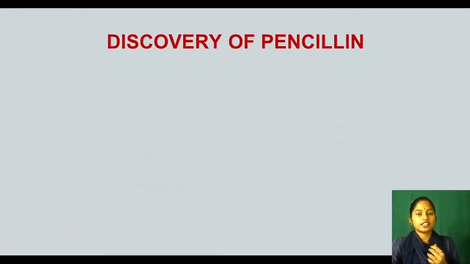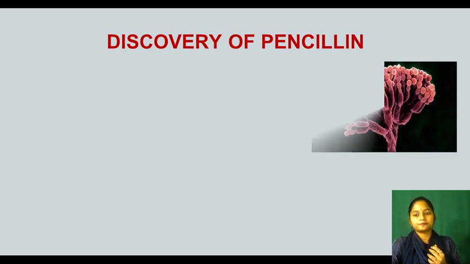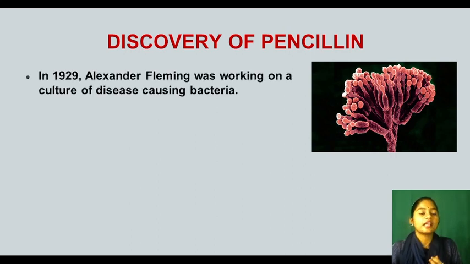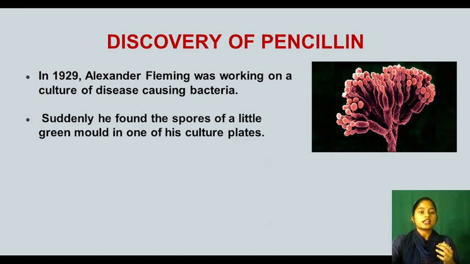So my dear kids, now the discovery of penicillin. What is penicillin? It is an antibiotic, right? See, this is the structure of penicillium. In 1929, Alexander Fleming was a scientist working on a culture of disease causing bacteria. He was testing certain disease causing bacteria, and suddenly he found the spores of a little green mold in one of his culture plates.